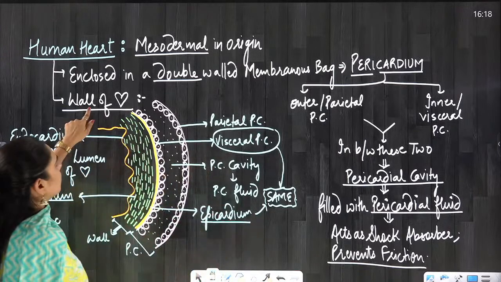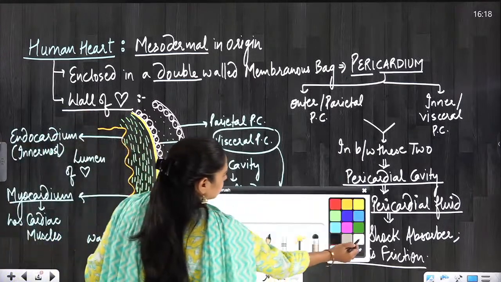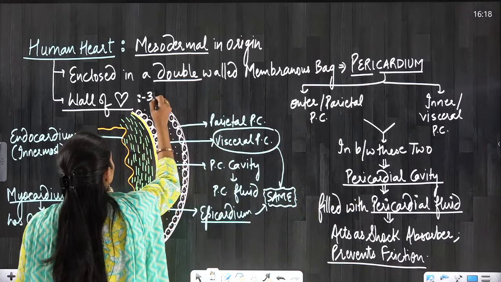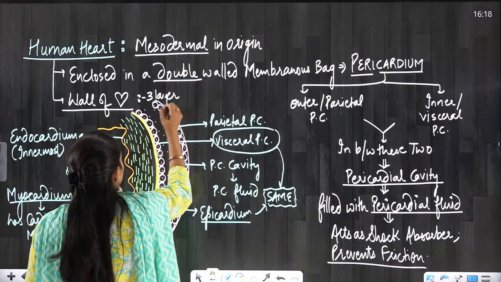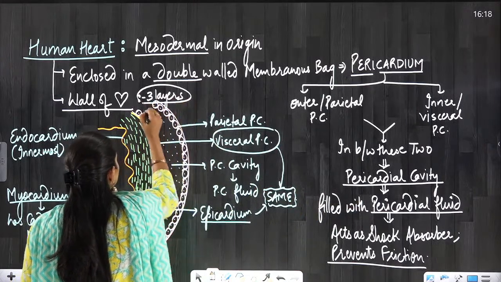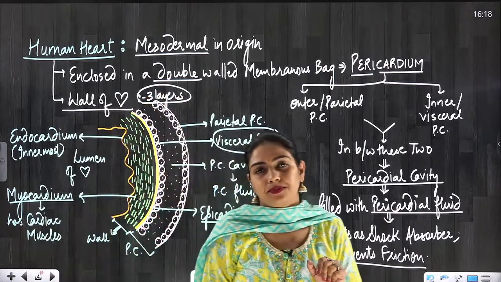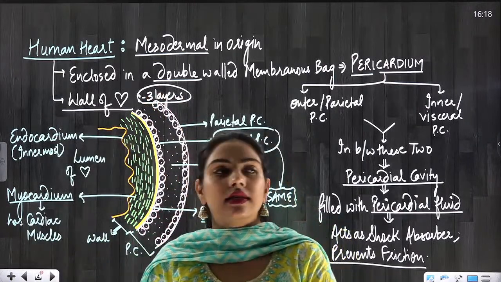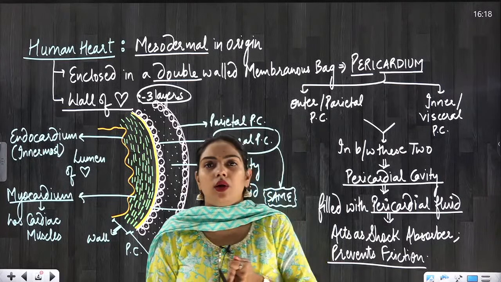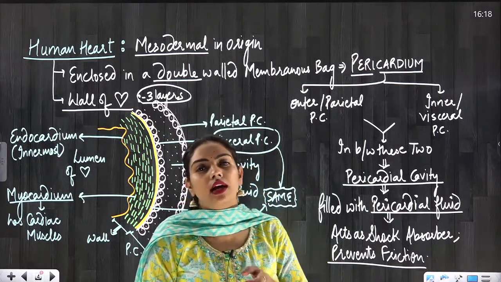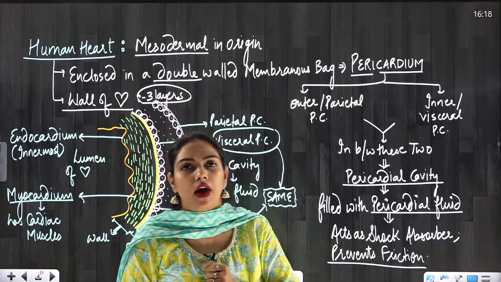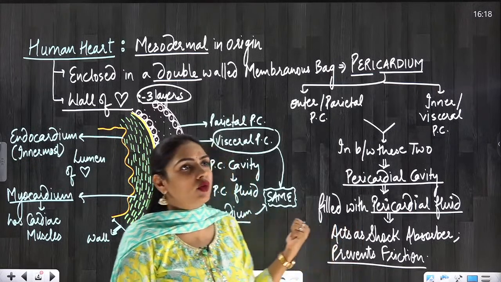So in the wall of heart, we have seen how many layers, everyone? 3 layers we have seen in the wall of heart. So I hope that this is clear to everyone. What is pericardium and what are the 3 layers in the wall of heart? Yes? So let's move ahead.